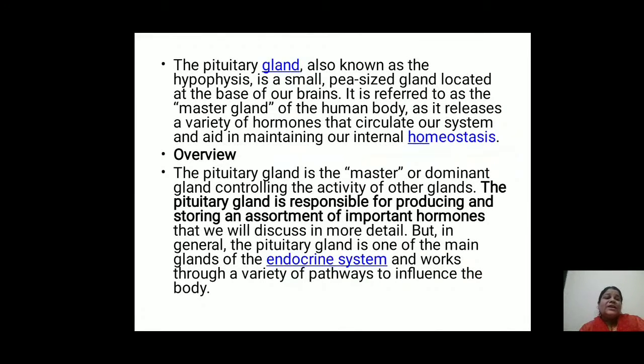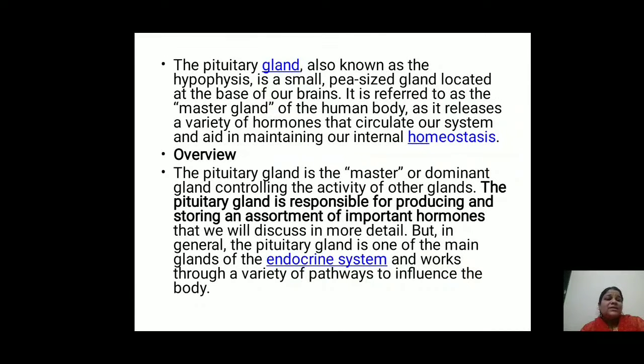So the pituitary gland is also known as the hypophysis. It is also known as the master gland because it controls the hormones in the body. It is a small pea-sized gland located at the base of our brain. It is referred to as the master gland of the human body as it releases a variety of hormones that circulate in our system and aid in maintaining our internal homeostasis.